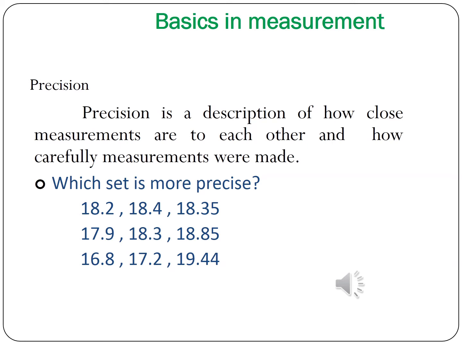In the second set, 17.9, 18.35 and 18.85, you can't say it is so close. And in the third set, 16.8, 17.2 and 19.4, you can't say how close it is. So among these three sets, the first set is the closest.